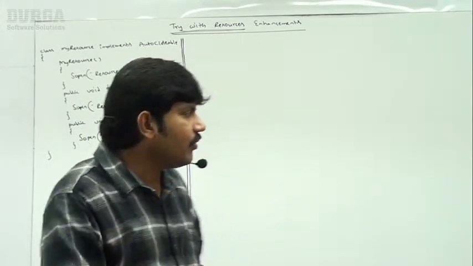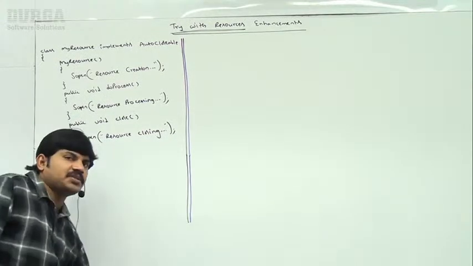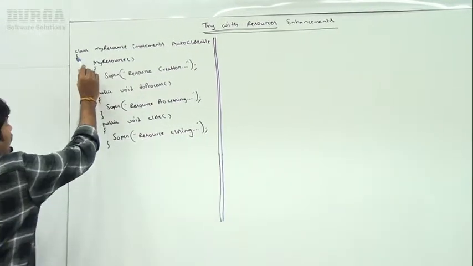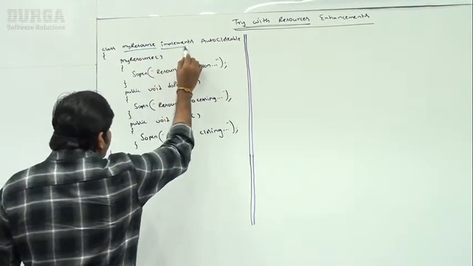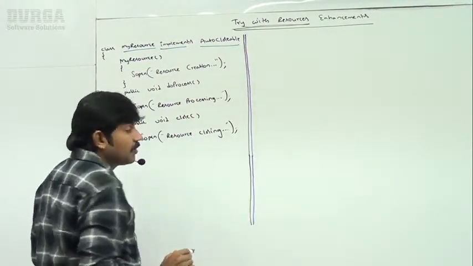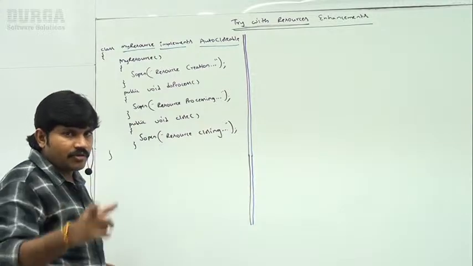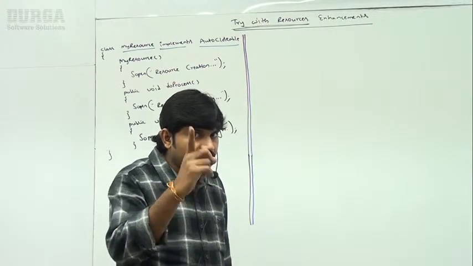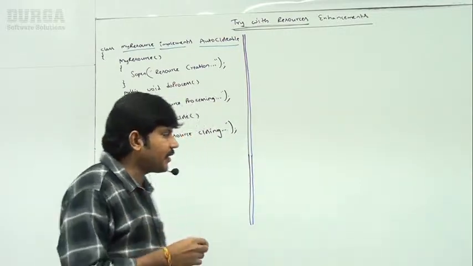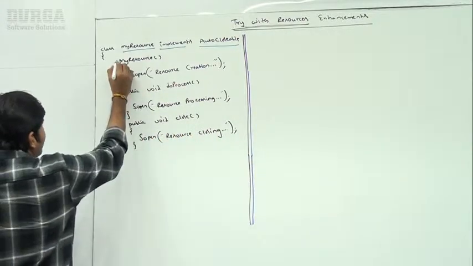Okay, sir, now have a look once at this terminology. Here I am taking a class MyResource, which implements AutoCloseable. Implements what? AutoCloseable. Do you remember, right? The AutoCloseable interface contains how many methods? One method. What is that method? The close method, right?